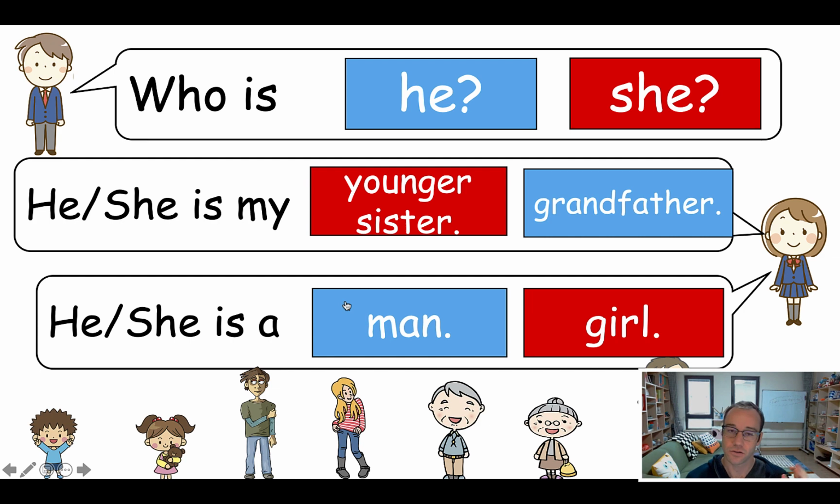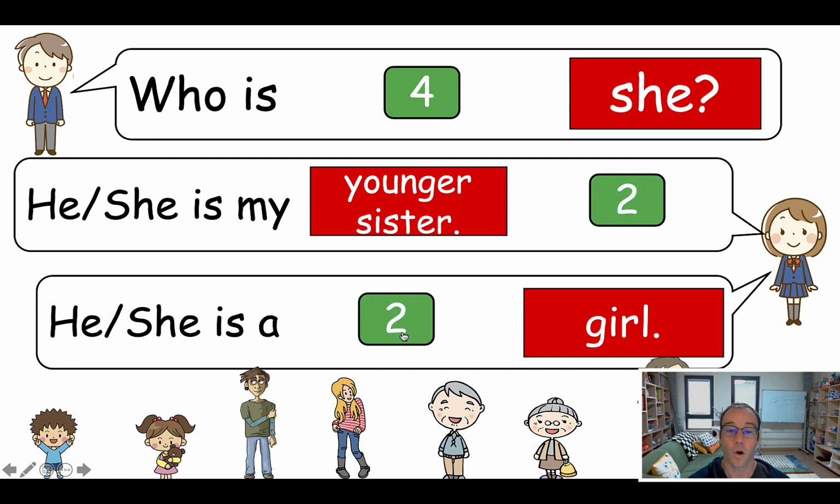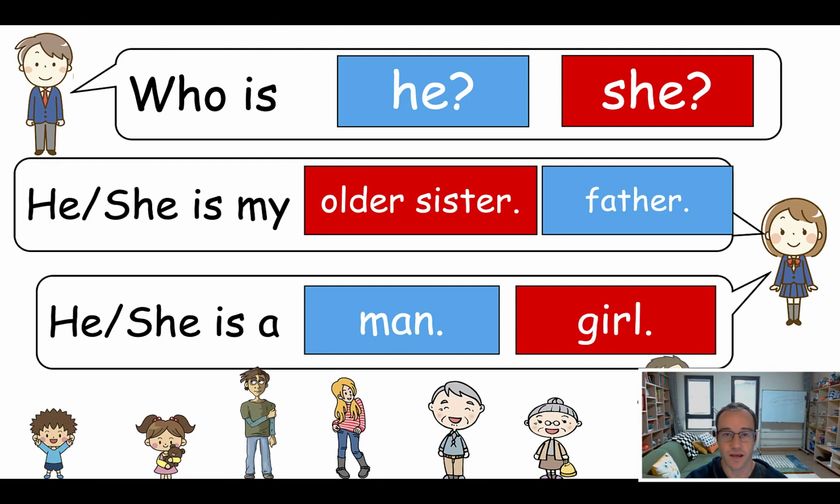Okay, so then again, 2 students, and then this time they choose he. Who is he? He is my grandfather. He is a man. All right, then have them, the whole class, say it again, like I said, then reveal the points. Oh, wow. Again, 4 plus 2 plus 2 equals 8. Sit nicely, add the points. Okay, and rinse and repeat for each one. Okay, the kids really like this sort of game. Again, anytime they're getting points, they're going to think it's fun. And that's the purpose, right? They think it's fun. They're saying the language again and again and again.